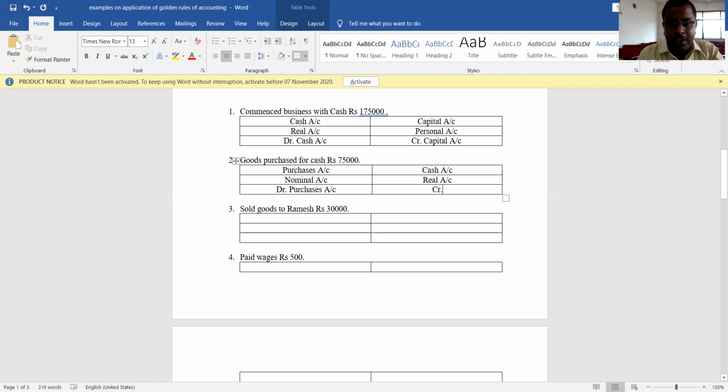Why should the cash account be credited? Cash is a real account. What is the debit rule? Debit what comes in. Here, is cash coming into the business? No, it is going out of the business. So the credit rule is applicable. So cash account should be credited. Understood? This is how we need to apply these golden rules of accounting. Okay, now let us move to another example. What is the transaction? The transaction is sold goods to Ramesh.